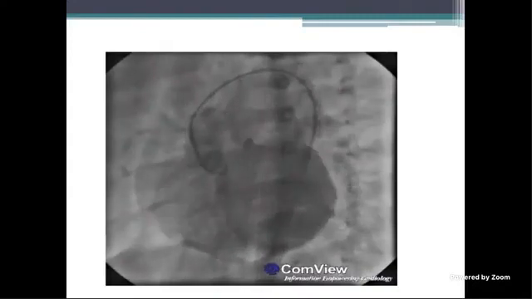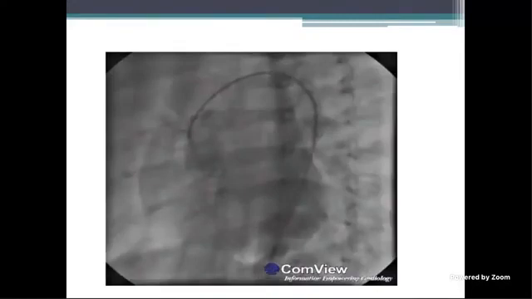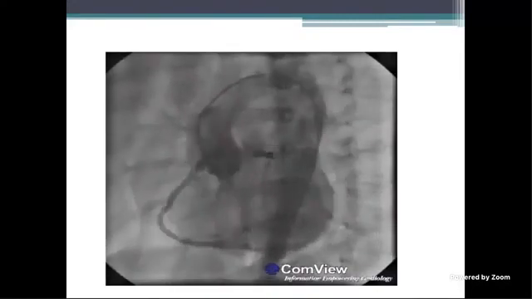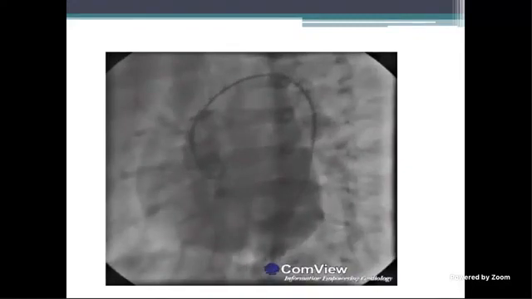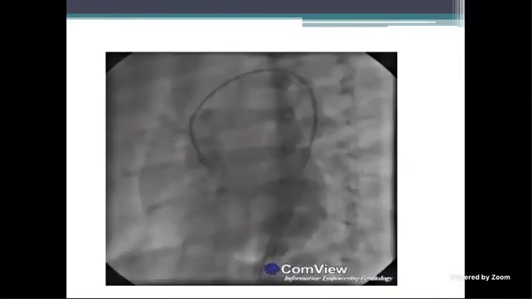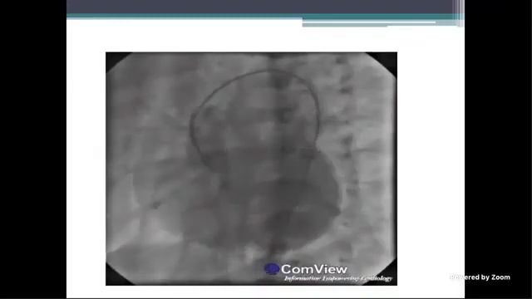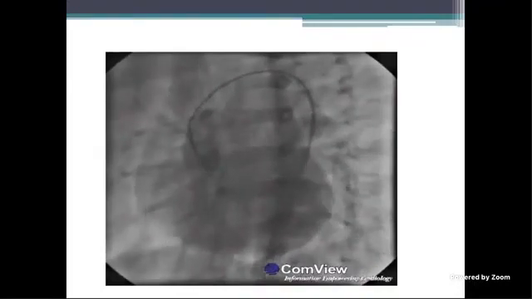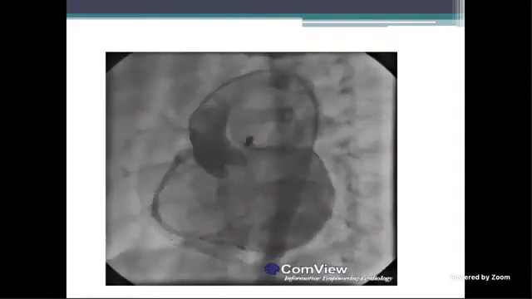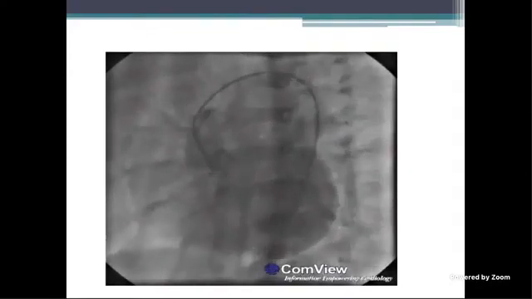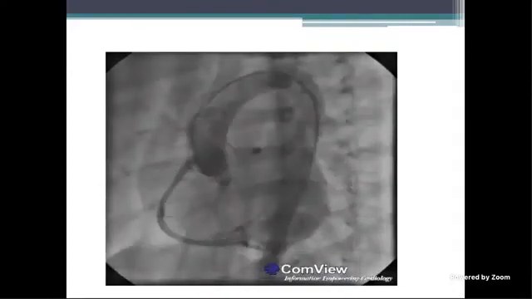It is showing the aortic root giving rise to two coronaries. The right coronary artery goes into the right AV groove, which is normal in course and anatomy, and the left coronary artery also arises from the left sinus with normal coronary anatomy.